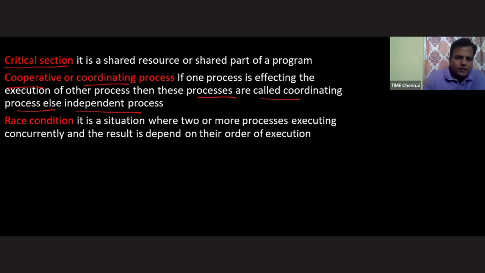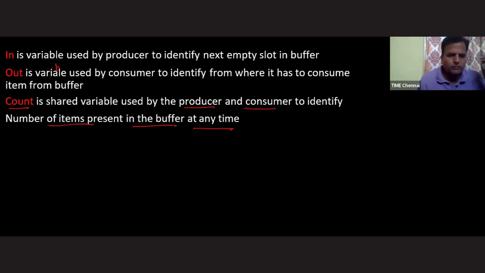Cooperative processes. Okay, fine. Next one, sir. We have just seen the data inconsistency issue. That means the processes are affecting each other because of some shared resource. Let's say, sir, what is a race condition? It is a situation where two or more processes are executing concurrently and the result depends on their order of execution.